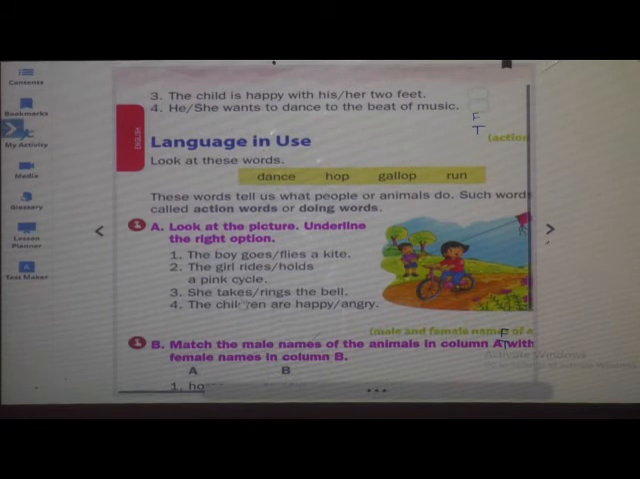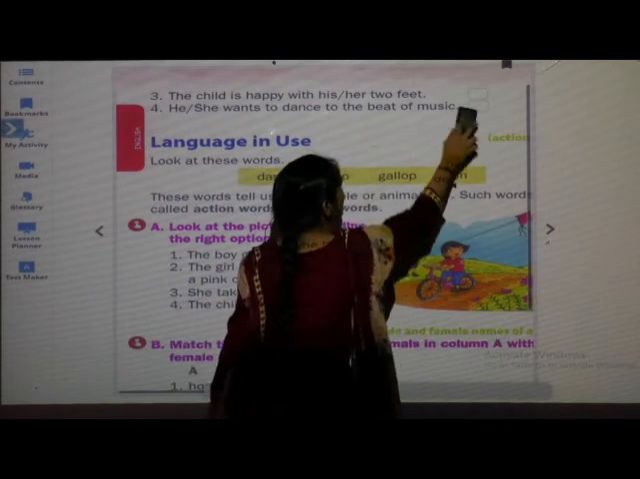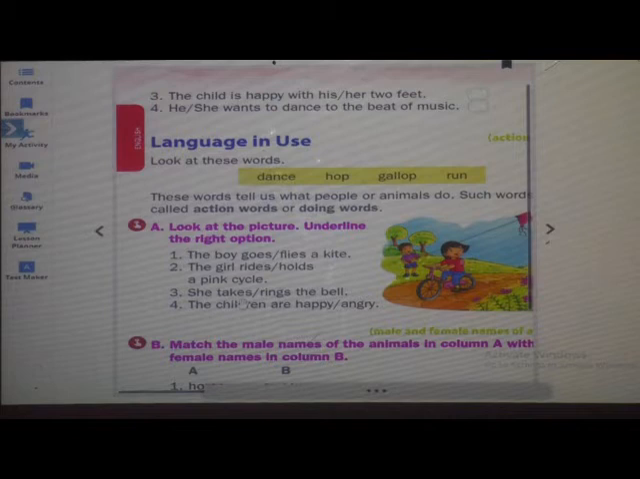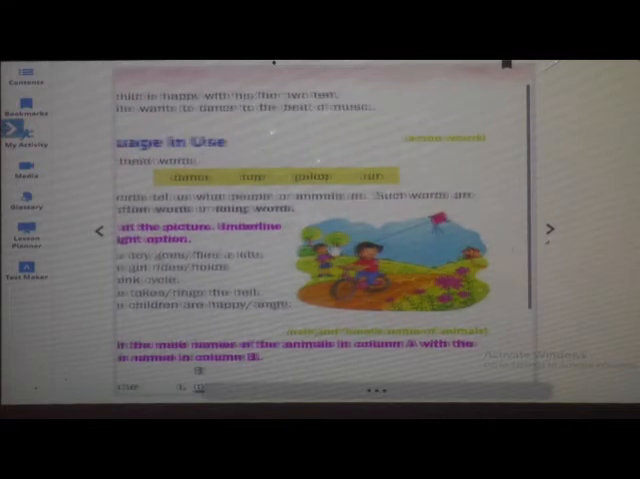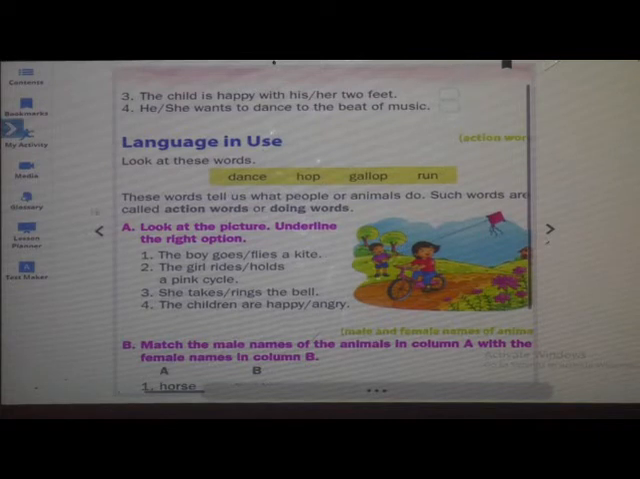Okay, language in use. What will we see now? Language in use. See, language in use. Look at these words: dance, hop, gallop, run. What are these, students? These were the movements, isn't it? These words tell us what people do. Dancing is done by the people. Hop, gallop and run are done by animals too.